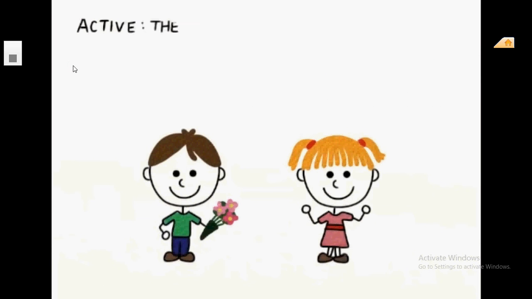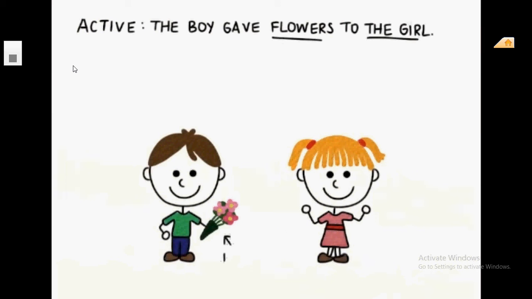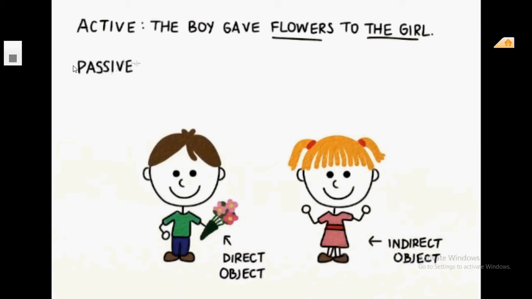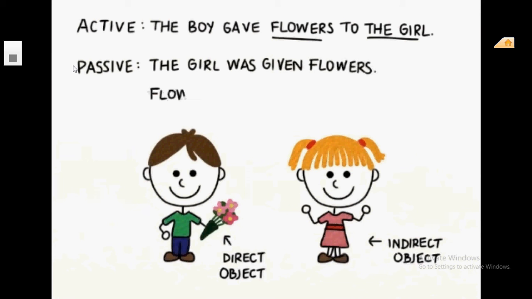Sometimes a sentence can have more than one object. For example, the boy gave flowers to the girl. In the sentence, flowers are the direct object and the girl is the indirect object. We can write this sentence in passive voice in two ways. The first one, the girl was given flowers. The second way, flowers were given to the girl. Remember, if you use the indirect object first, we must put the preposition to.